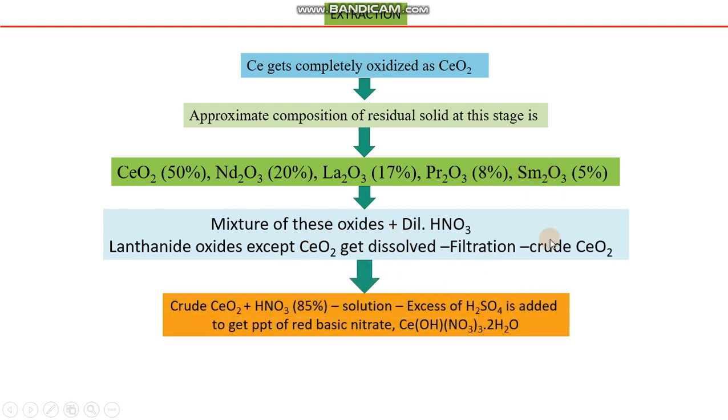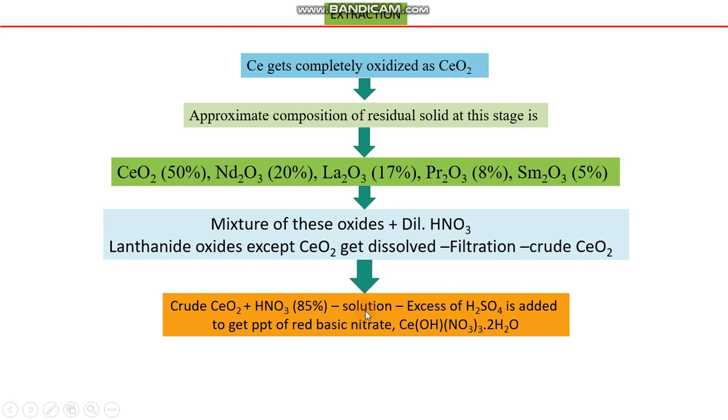Now, the solid portion or crude cerium oxide. Cerium oxide obtained from this step is crude, so it must contain certain impurities, and we have to get rid of these impurities in order to get comparatively pure cerium oxide. So this solid, which was insoluble in dilute nitric acid, is now treated with concentrated nitric acid, which is 85% pure.